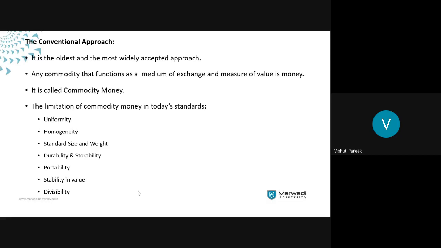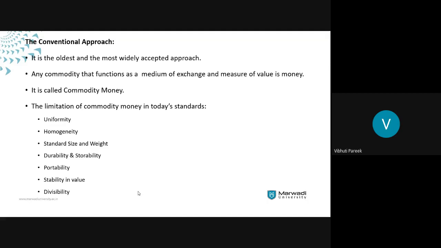So if we are taking the conceptual point of view, then any commodity that functions as a medium of exchange and as a measure of value can be termed as money. If a kg of grain can be used as a medium of exchange and as a measure of value, then even that is money.